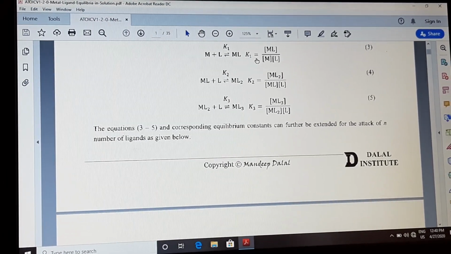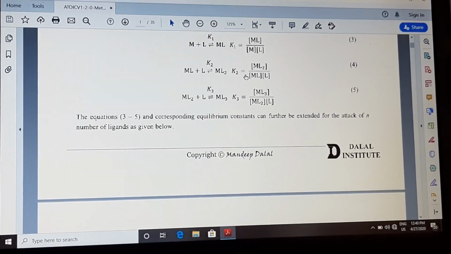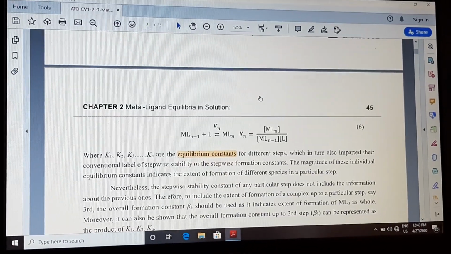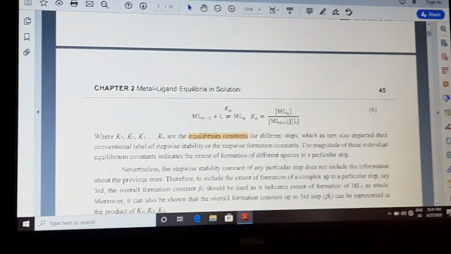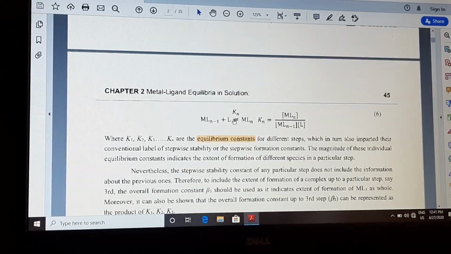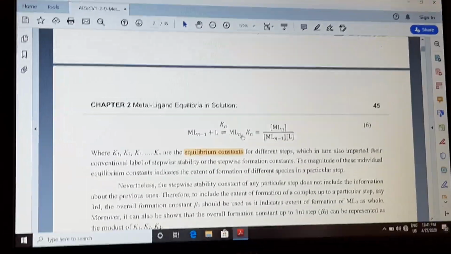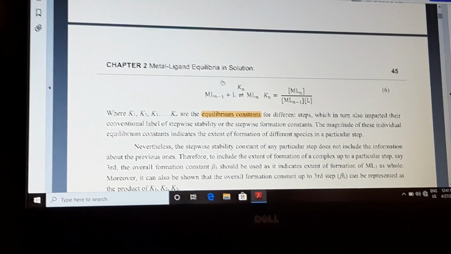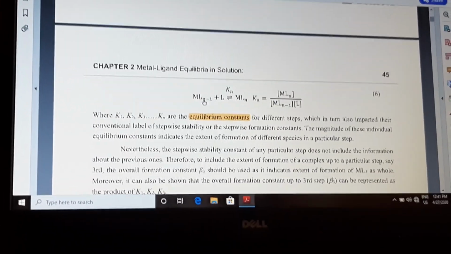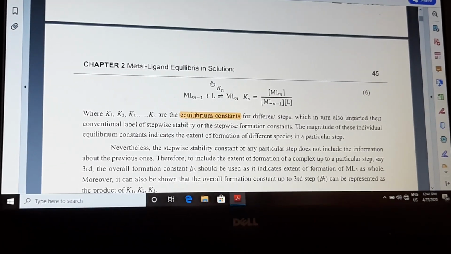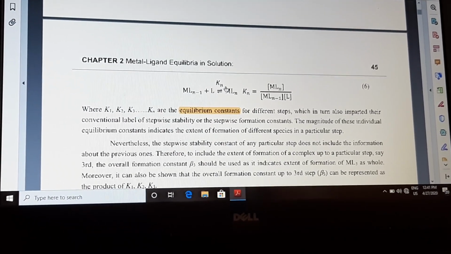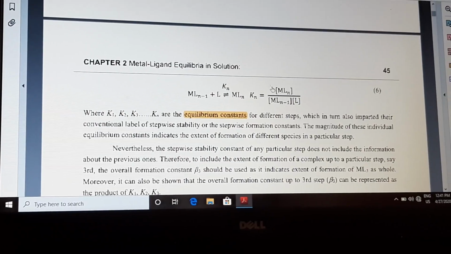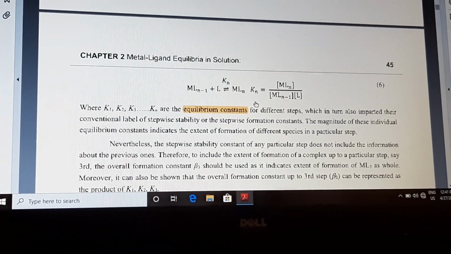This is the stability constant for step 1, this is for step 2, this is for step 3. In general, whenever we are considering n number of ligands, we can write MLn-1 plus L. Here we can consider the stability constant as Kn, and the rate of the reaction can be written like this.